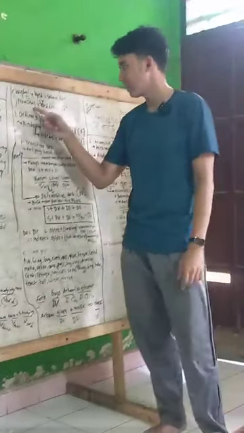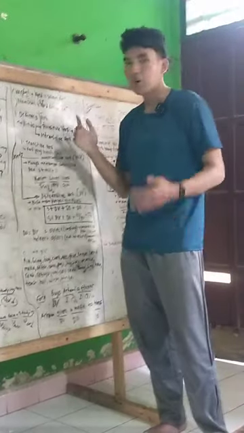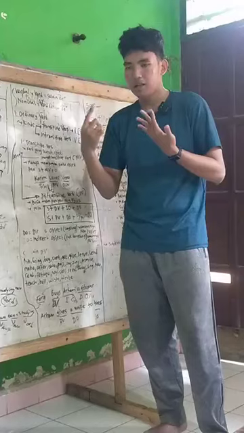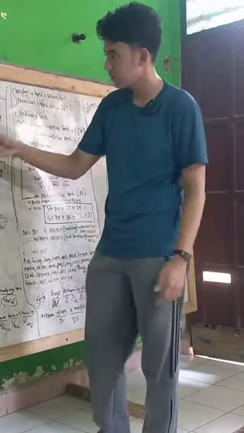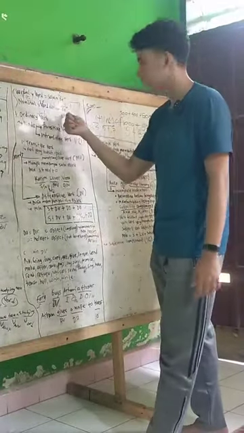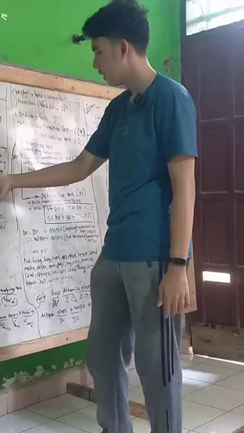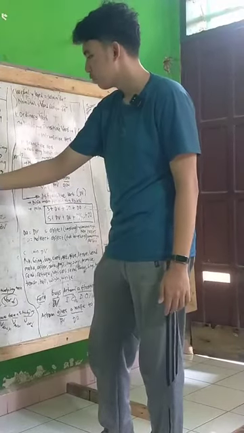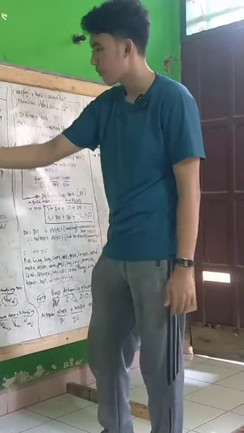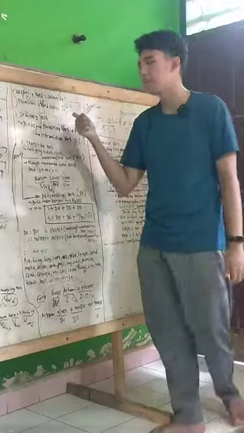But for the nominal sentence, the verb is only be, like is, are, was, were, be, being, or been. It's joining to a noun and becomes a verb.